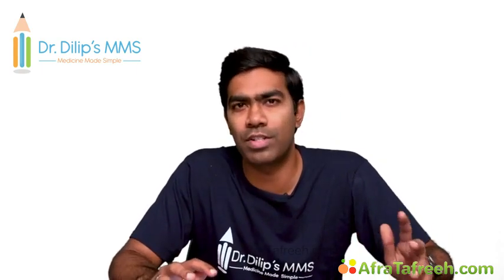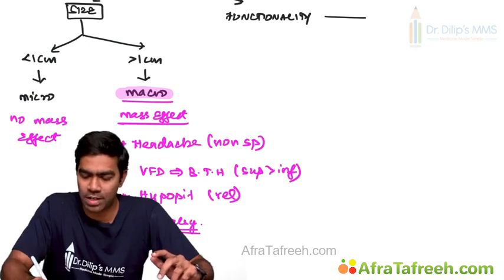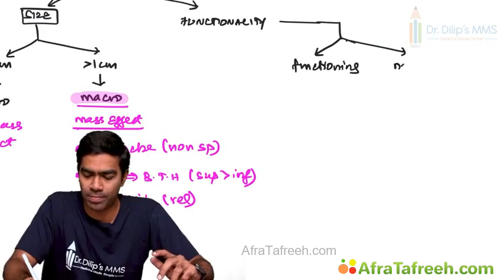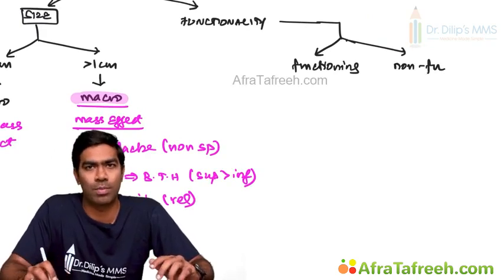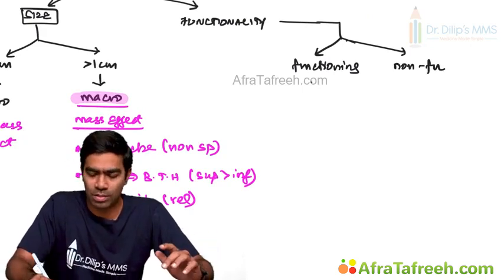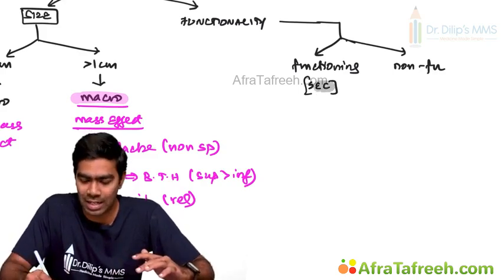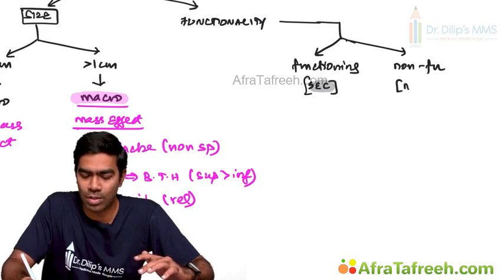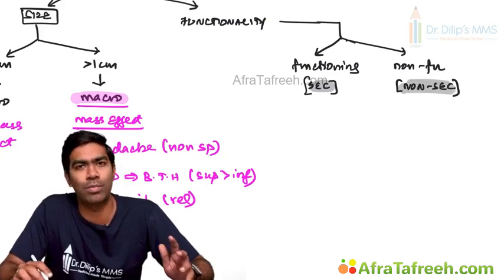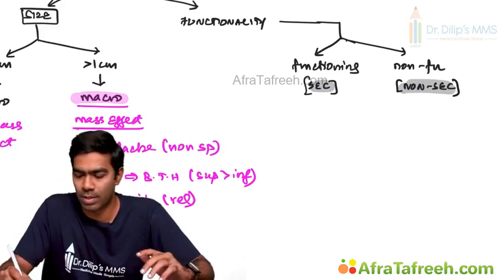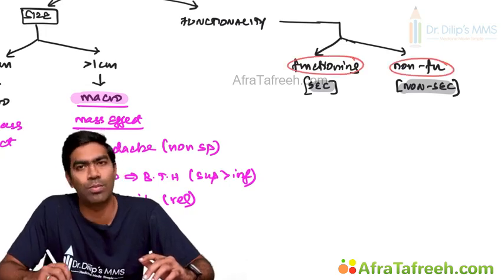And similarly, based on the functional status, based on the functionality of the tumor, you can divide into a functioning pituitary adenoma and a non-functioning pituitary adenoma. The functioning tumors are also referred to by a not so good name, secretory tumors, and non-functioning pituitary tumors are also called non-secretory adenomas or non-secretory pituitary tumors. Again, I don't really use these names because they don't actually reflect what they are doing. The right terms are the functioning and the non-functioning tumors.